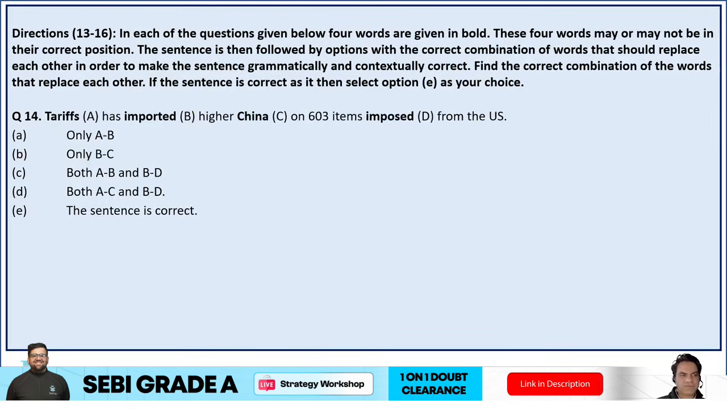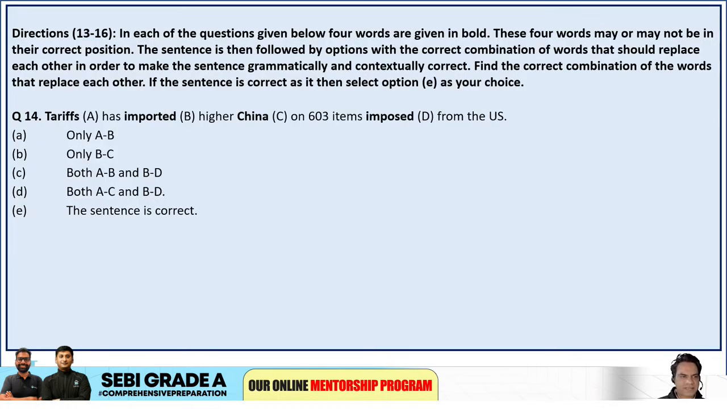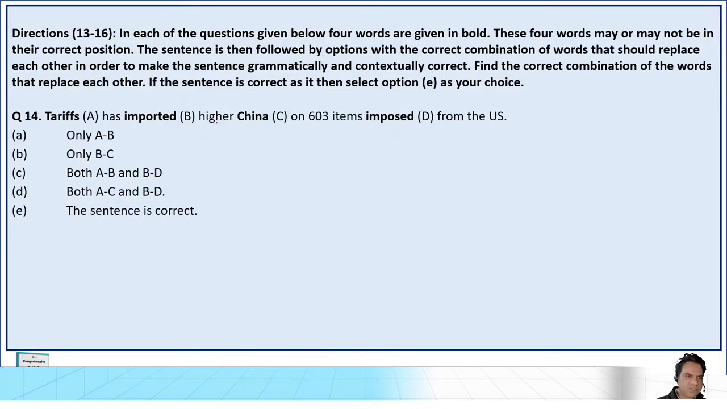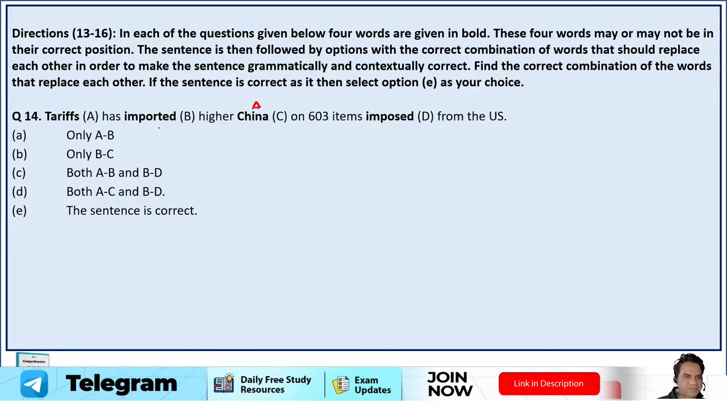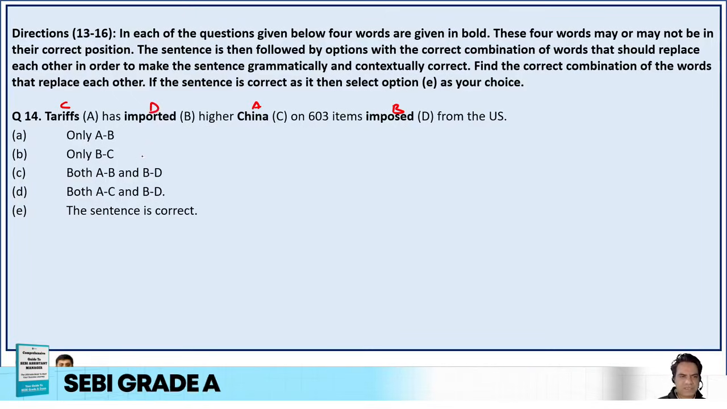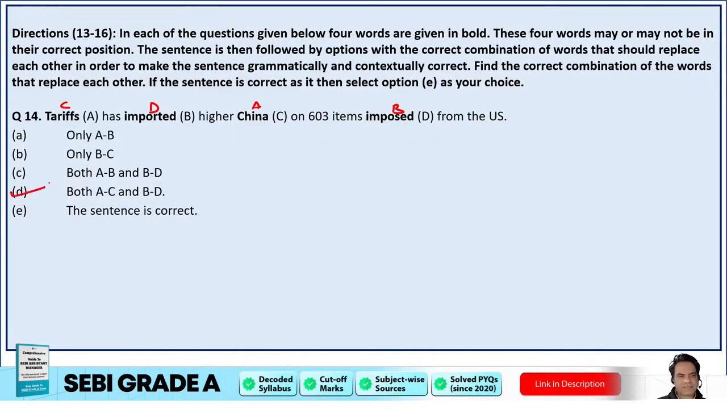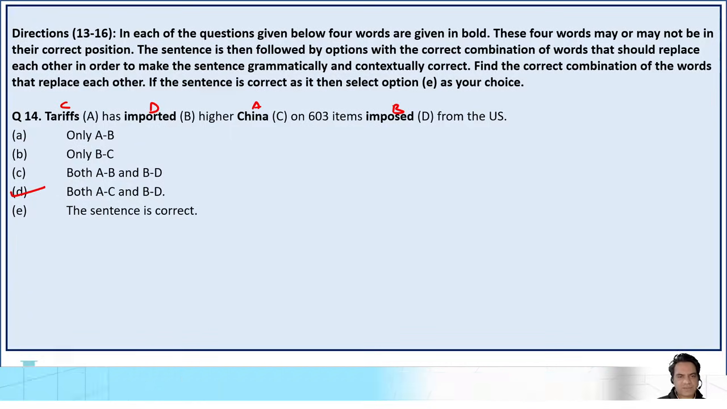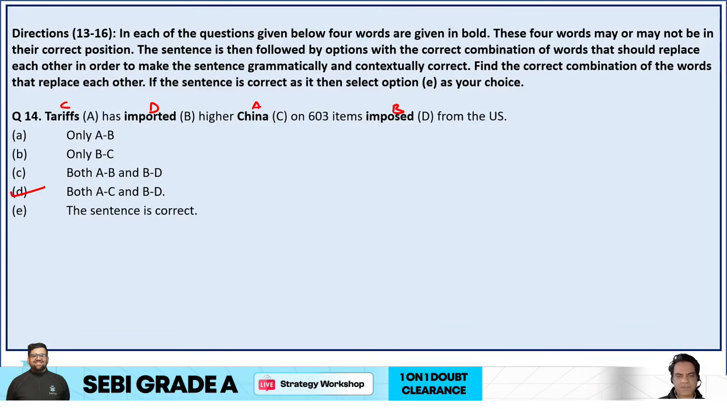Next, guys, we have to use the words in the right context. Tariffs has imported higher China on 603 items imposed from the US. No, I think China has imported, no, imposed. So China has imposed higher tariffs on 603 items imported from the US. So it should be A with C and B with D. Option D is your correct answer. So it should be China has imposed higher tariffs on 603 items imported from the US. So A with C and B with D.